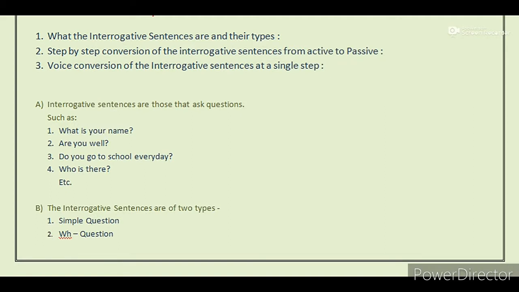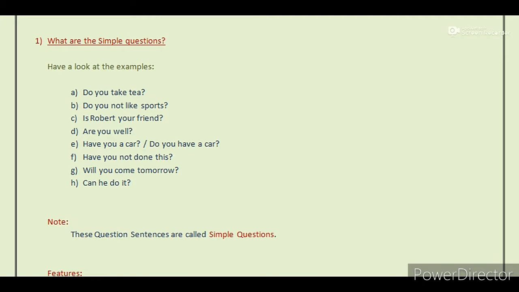Now, let's see what the interrogative sentences are. The interrogative sentences are those that ask questions such as, what is your name? Are you well? Do you go to school every day? Who is there? Etc. Now, the interrogative sentences are of two types. One is a simple question and the other is a WH question.